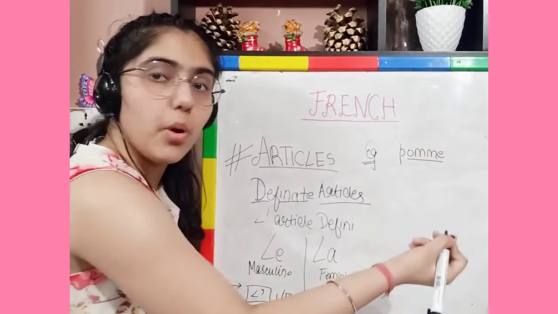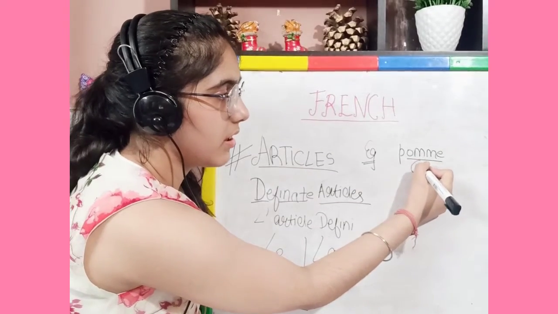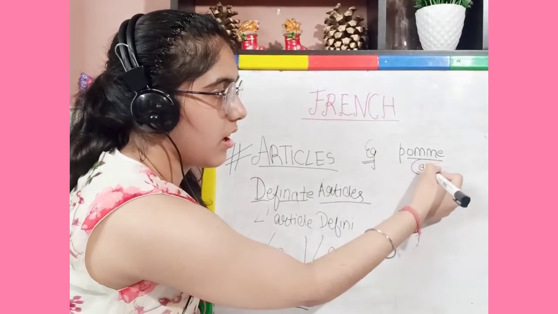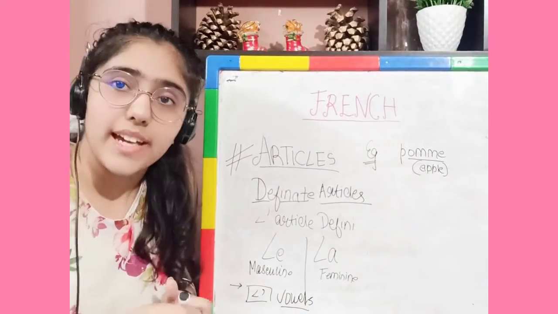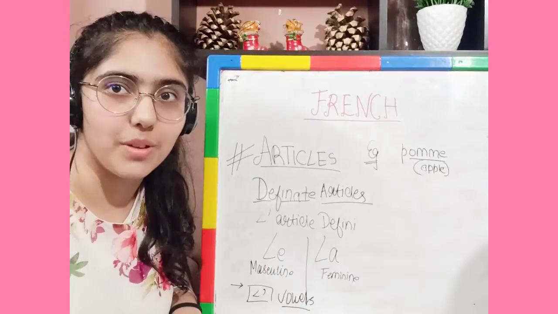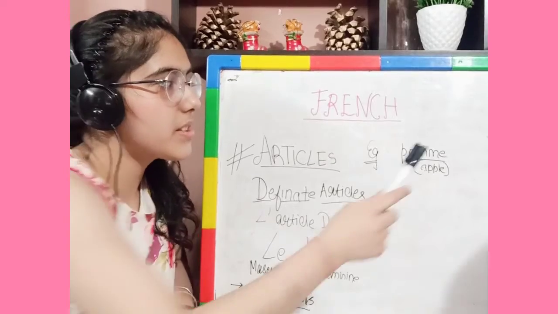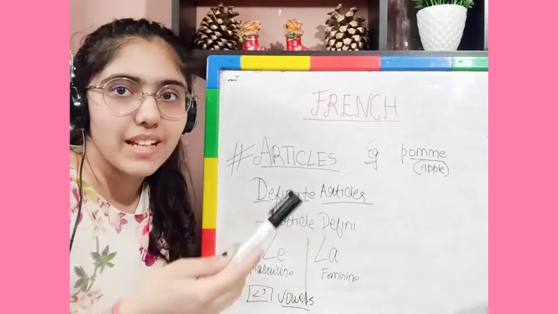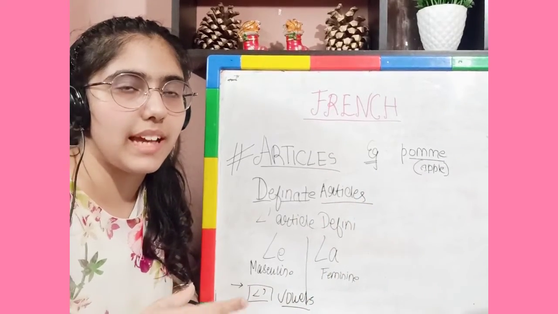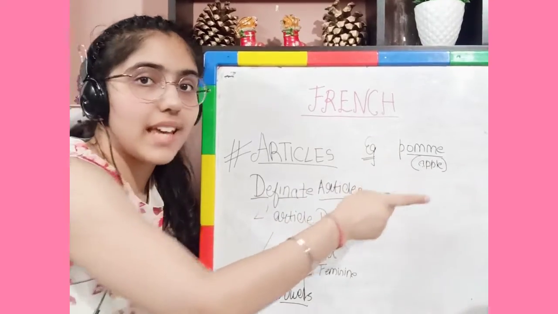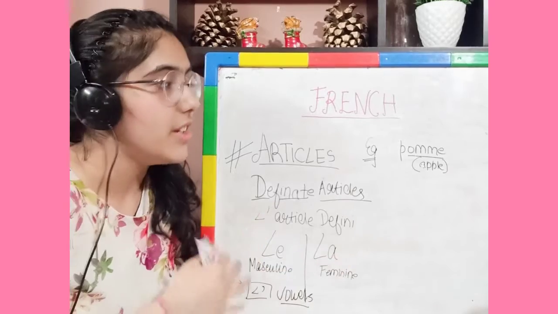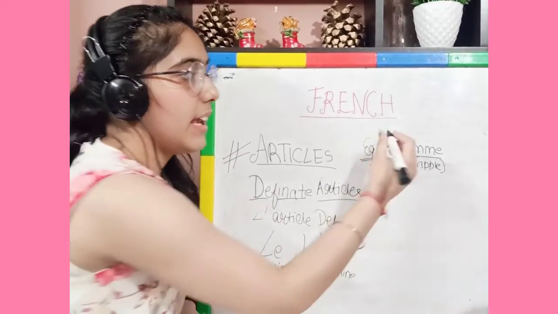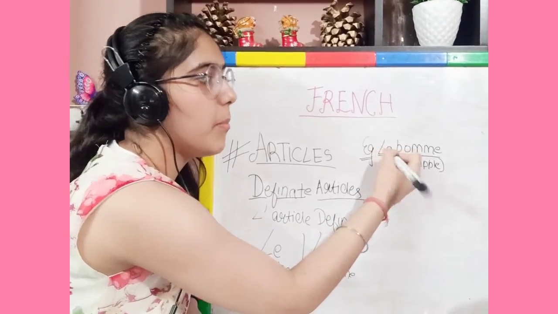Now what is pomme? It is apple. Is it masculine or feminine? It is feminine, because if you translate apple in Hindi, it will be like seb, and seb, if you use it in a sentence, is used in a feminine version. So we write la pomme.